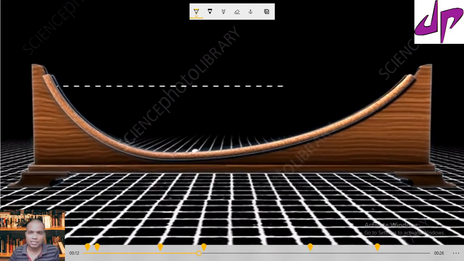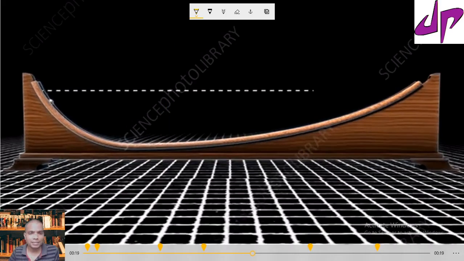Suppose we change the angle of the inclined plane on the other side, then also the marble wants to move to the same height. Again, if you further decrease the inclined plane angle, in this case also the marble wants to move to the same height.